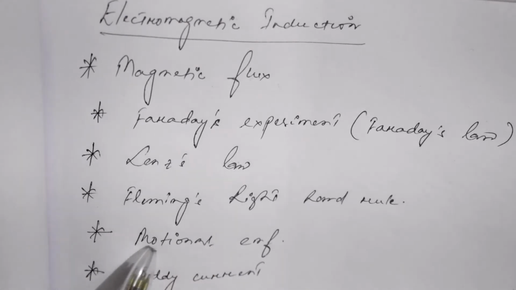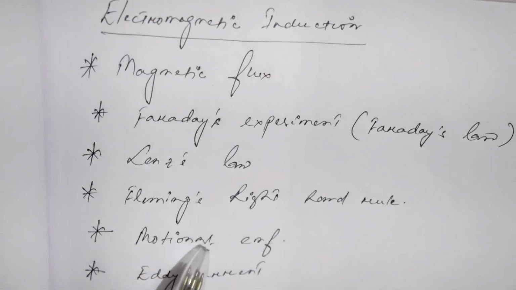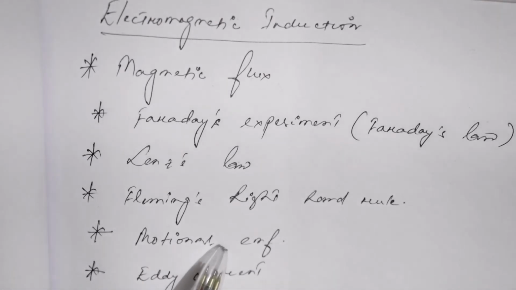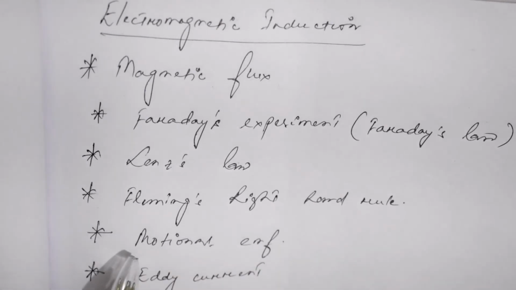The next topic which is important is motional EMF. What happens when a moving conductor is placed in a perpendicular magnetic field, there will be an EMF produced in the conductor. That is called the motional EMF. So you'll have to study this topic and how it is produced, its expression.